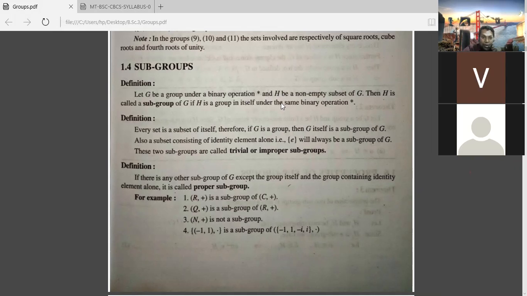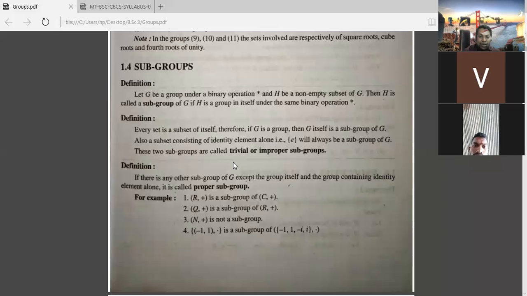Okay. Now here, every set is a subset of itself. That is obvious. If G is a group, then G itself is a subgroup of G. Also, a subset containing the identity element alone will also be a subgroup of G. That is, the identity element satisfies all the properties of the group and it is a subset of G. Therefore, that is called a subgroup of G. Now, these two subgroups are called trivial or improper subgroups. What are those two? The group itself and the identity element. Those two are called the trivial or improper subgroups.